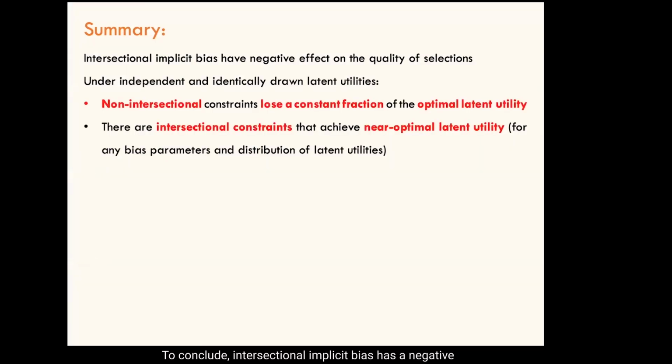To conclude, intersectional implicit bias has a negative effect on the quality of the output subsets. When the latent utilities of applicants are distributed IID, then any non-intersectional constraints lose a constant fraction of the optimal latent utility. In contrast, intersectional constraints can achieve near optimal latent utility. Our results highlight the advantage of intersectional constraints and give another reason to use intersectional constraints over non-intersectional constraints.